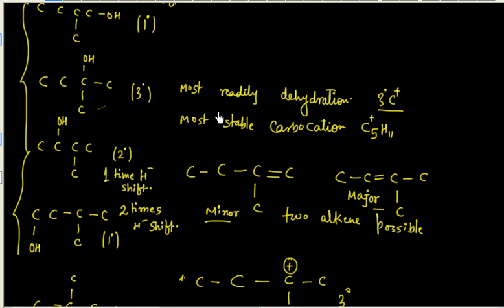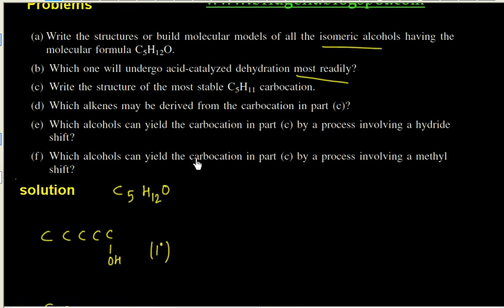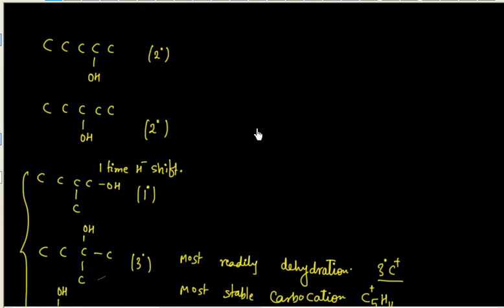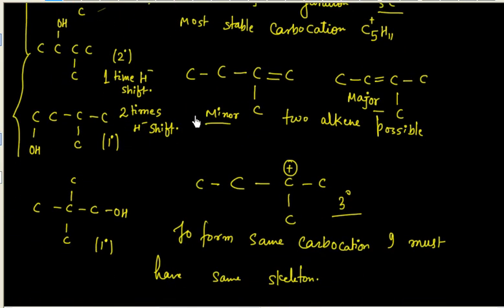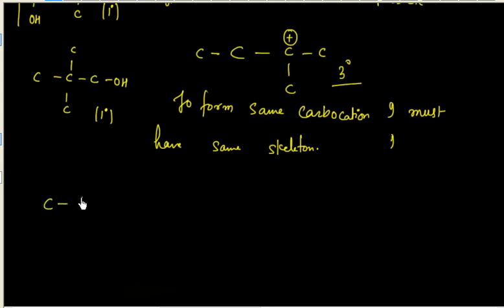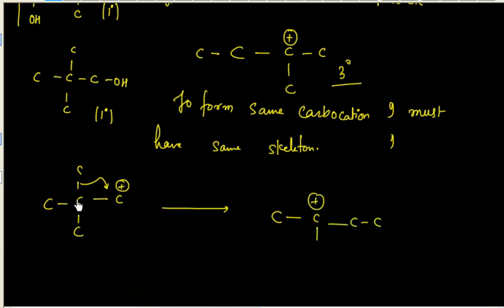Now let us discuss the last part. So this says which alcohol can yield the carbocation in part C by process of methyl shift. So I need 3-degree carbocation, but now this time I have to do methyl shift. So if you generate this one carbocation and do the methyl shift, you will have the same thing. So let us say this compound, you have this one carbocation. Now if you do methyl shift, that is if this shifts here, you will have C plus C. In this case methyl shift will take place because this carbocation is a primary carbocation. So this is same as 3-degree carbocation. That is the answer of part C.